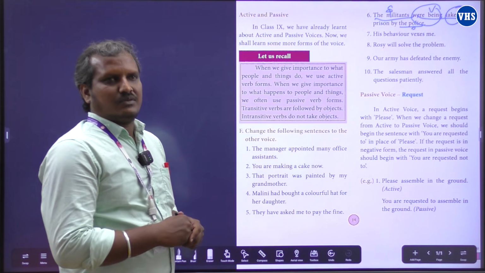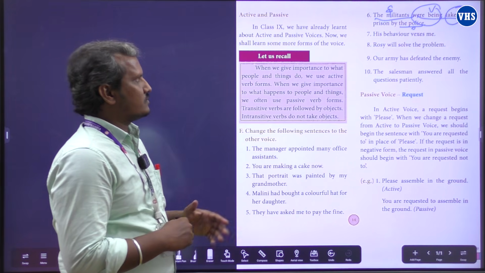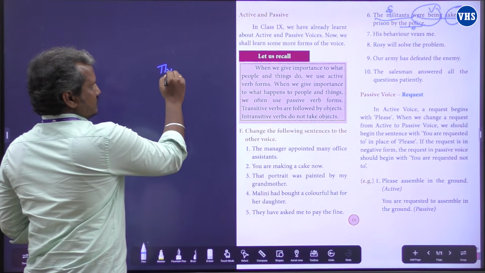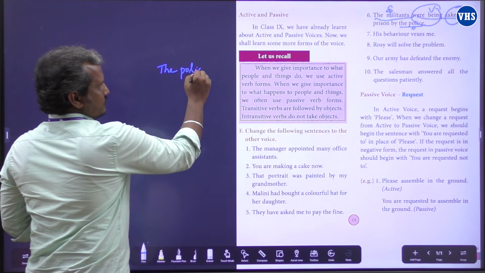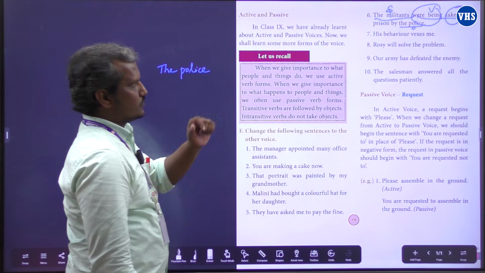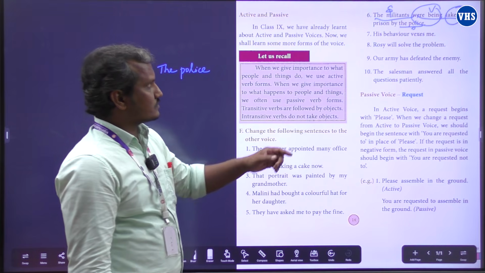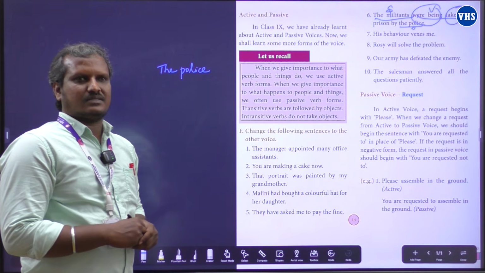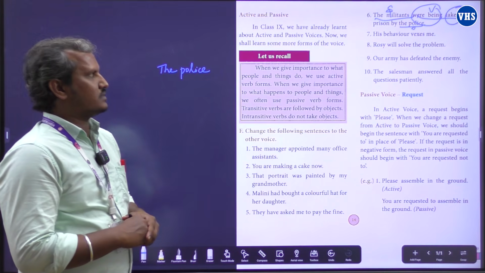Now, then we have to change it into active voice. Say, the police, we got the subject, and what is the verb given here? Were being taken. It's a past tense.